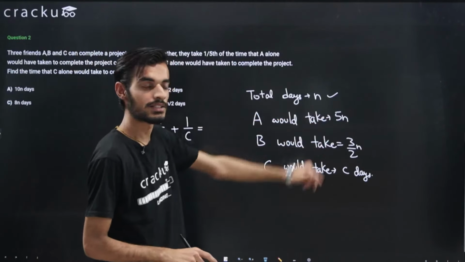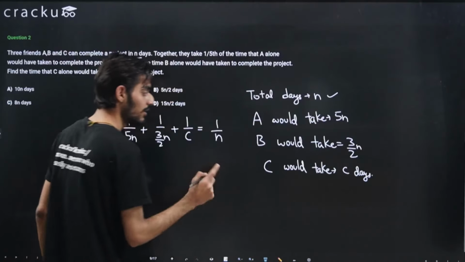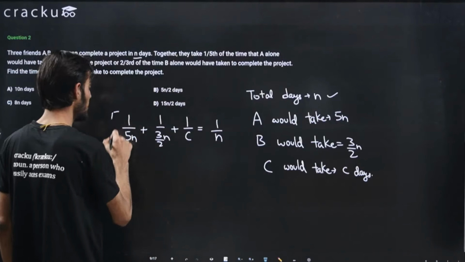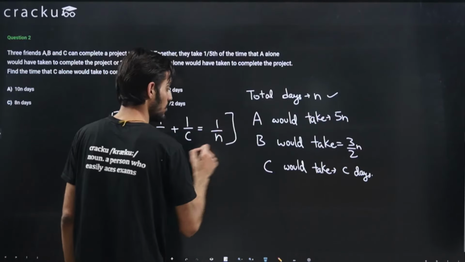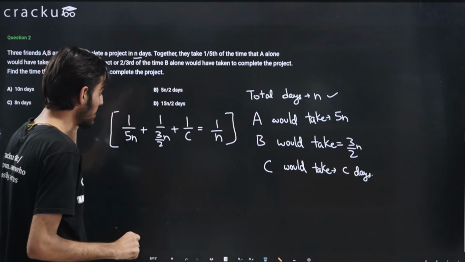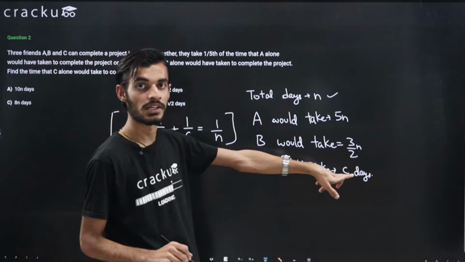They take n days together, so this is the amount of work they do together in 1 day. This is the basic equation we can form from the given information. Now we just need to find the value of C, the number of days that C is taking to complete the work.